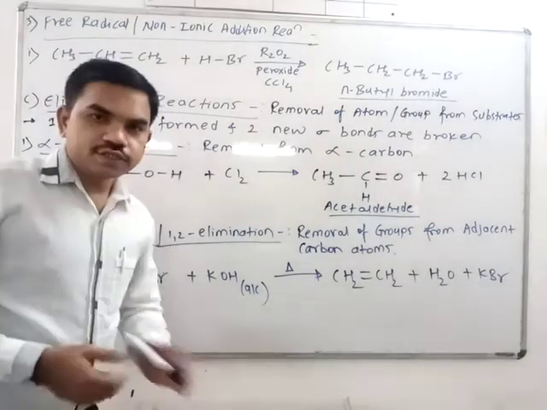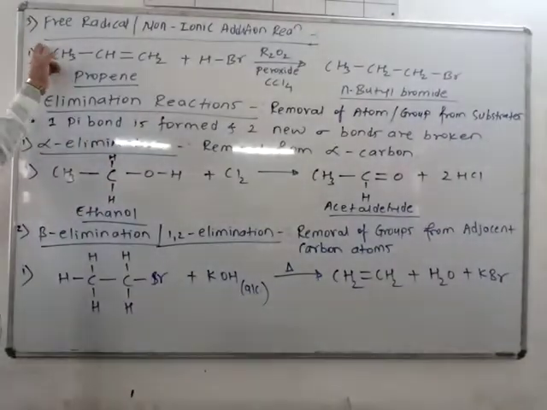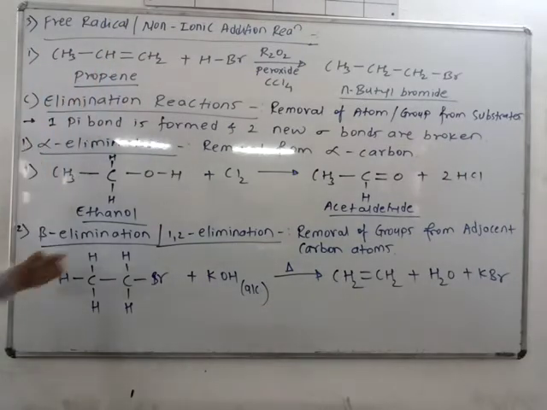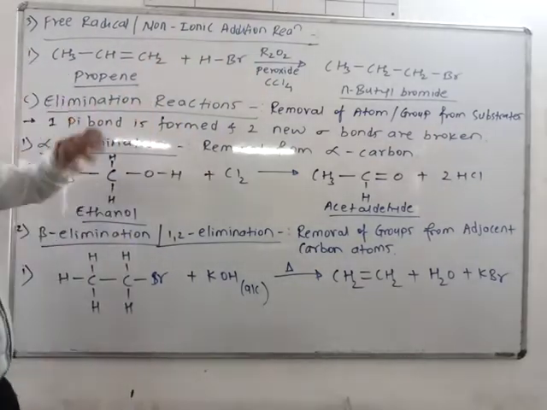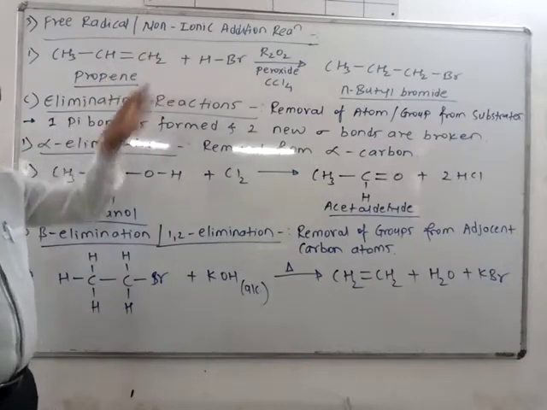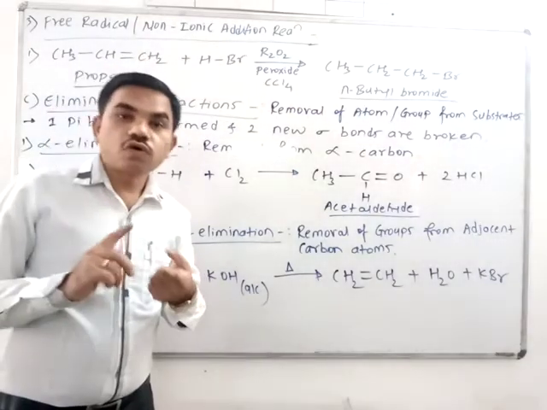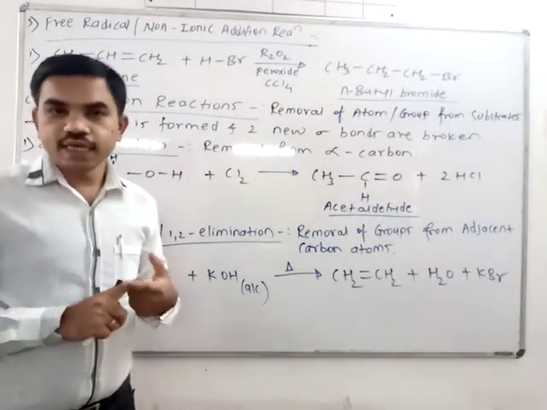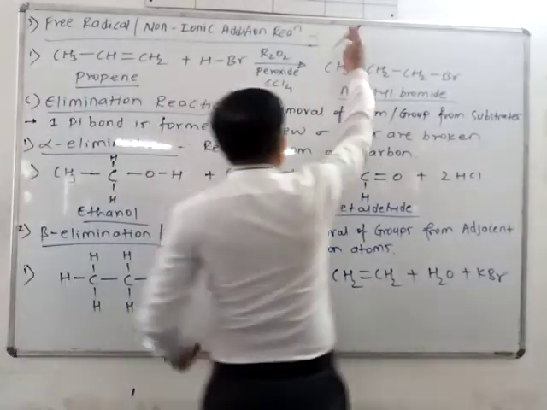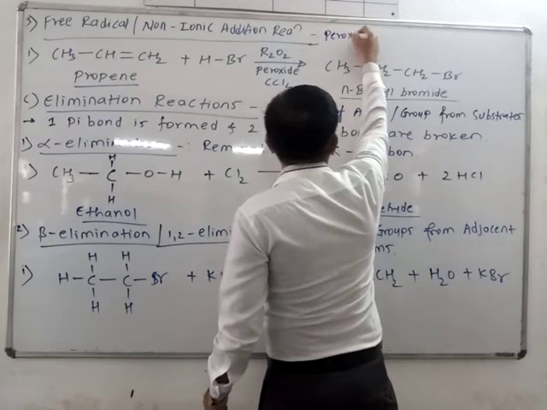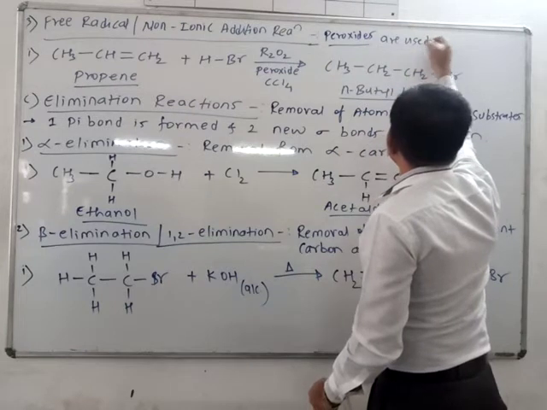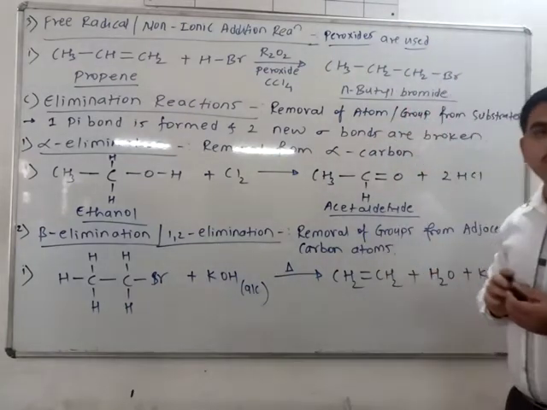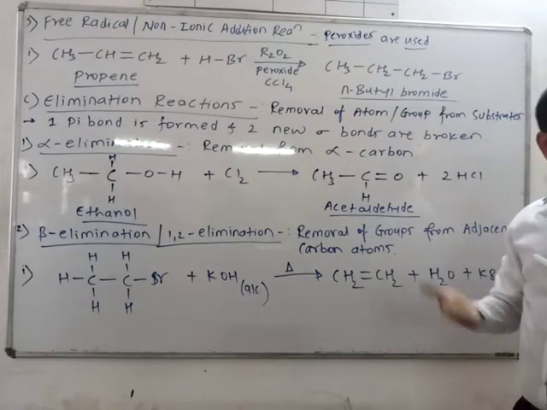So friends, this is the third type in the addition: first nucleophilic, second electrophilic, third free radical or non-ionic addition reactions. Such reactions take place in the presence of peroxides. You have to remember one thing, here peroxides are used, and you know peroxides also form radicals.